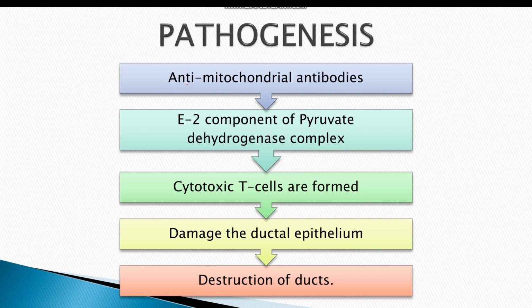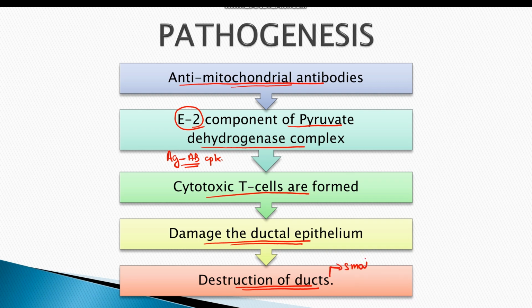So primary biliary cirrhosis is characterized by the presence of antibodies known as antimitochondrial antibodies. These antibodies are formed against the E2 component of pyruvate dehydrogenase complex. They identify the E2 component and form antigen antibody complexes. These immune complexes recruit cytotoxic T cells to the site and cause damage to the ductal epithelium, which results in injury and then complete destruction of ducts.